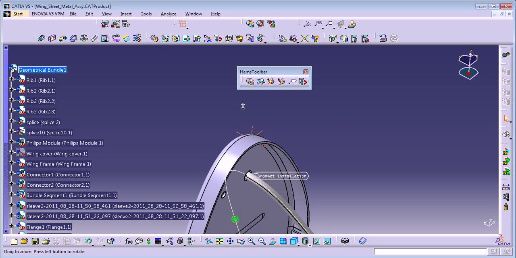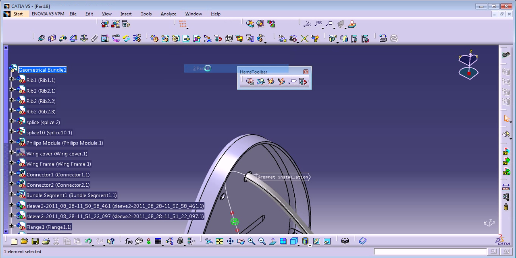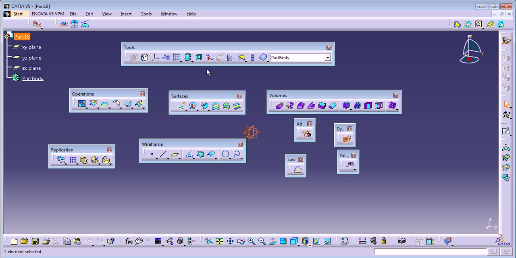There's another tool, but I don't remember how to add it when you're working on Assemble, but it's in Generative Shape Design. It's called Porcupine Analysis. This is very useful. I'm going to try to put it in the next video. It's going to tell you how much radius you have on your bundles, because sometimes you need to comply with a minimum bend radius.